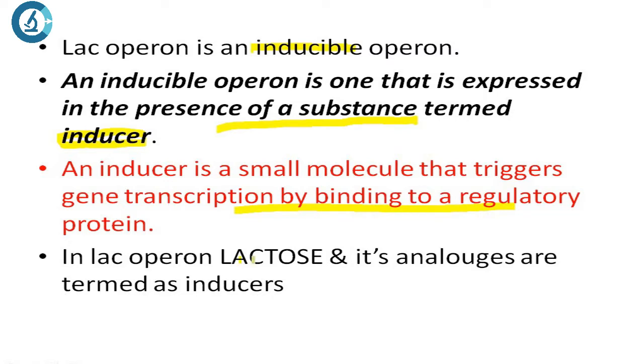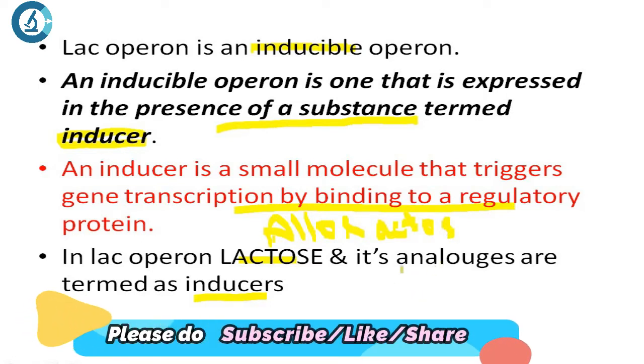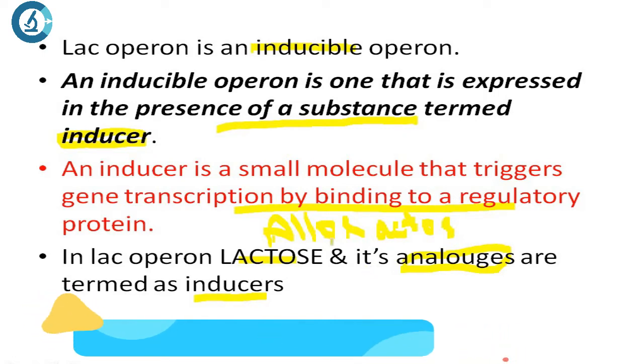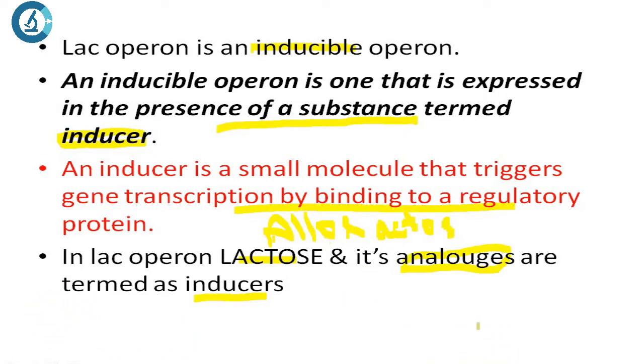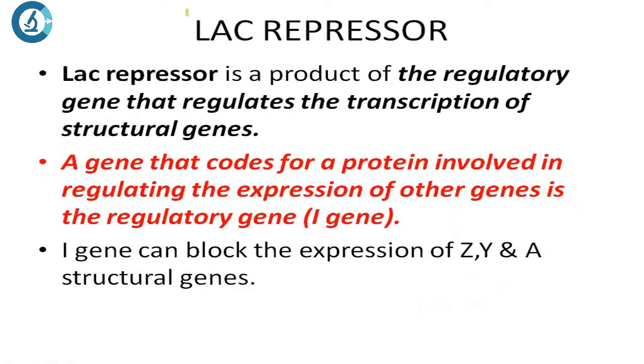In LAC operon, lactose and its analogs are termed inducers. Actually, a chemical called allolactose: lactose is converted into allolactose, and allolactose is the actual inducer of the operon. Analogs means chemically or synthetically made compounds which are similar to allolactose, and they act as inducers, like IPTG. It is a synthetic inducer of LAC operon, isopropyl thiogalactoside.